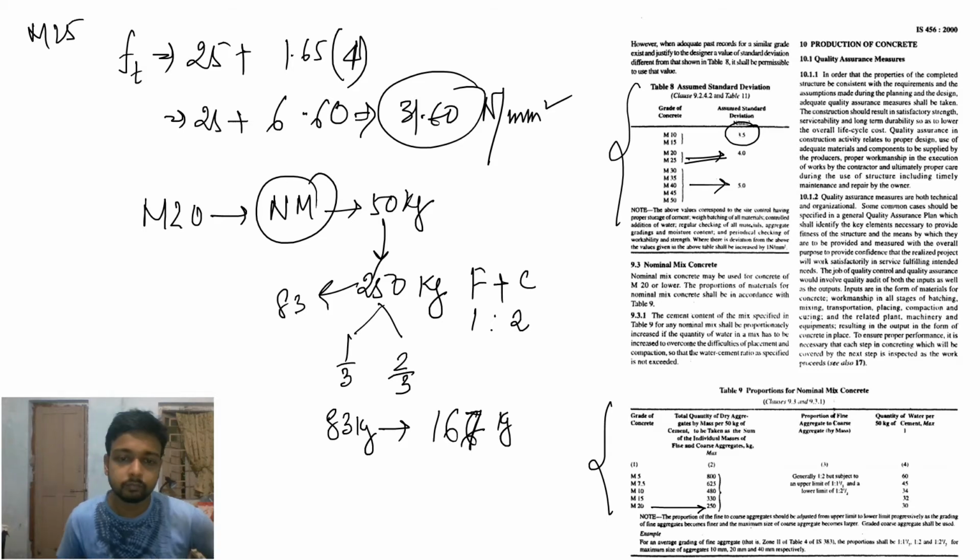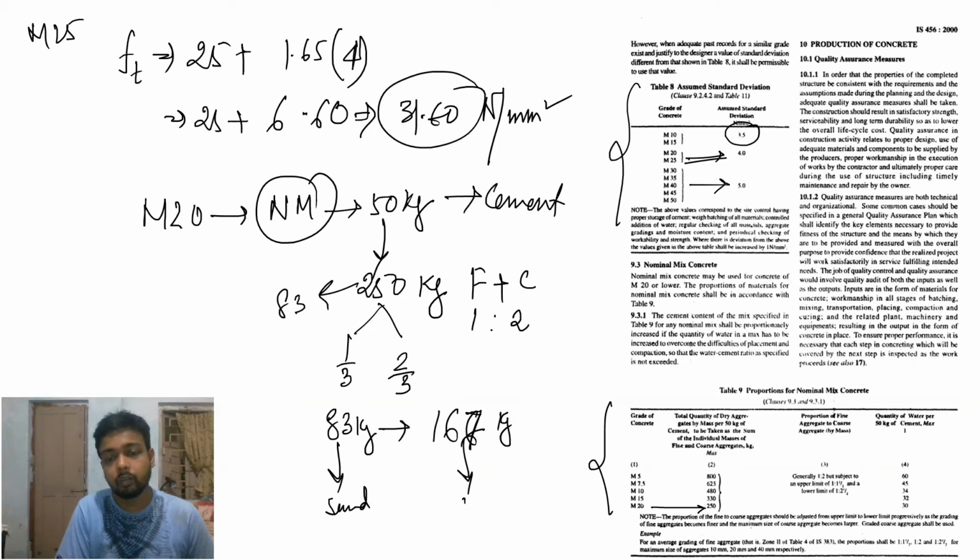So that is how we find the M20. That is the cement quantity, that is the sand quantity, that is your coarse aggregate quantity. And water should be 30 liters of water per 50 kg.